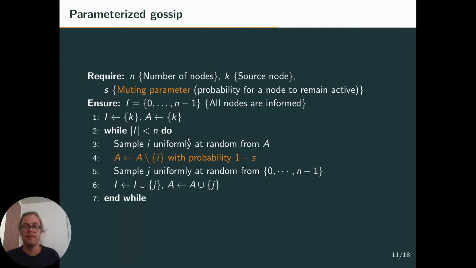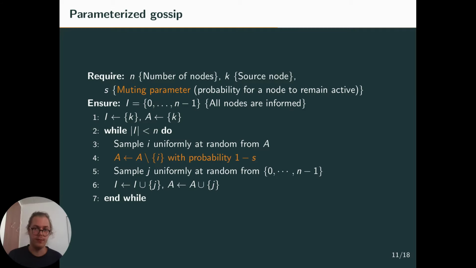At each round, and each time a node sends a message, we first sample uniformly at random within the set of active nodes the node that will send the message. Then, with some probability 1 minus s, we remove this sender from the set of active nodes. So this node will no longer be active with some probability. And then we sample the receiver uniformly at random